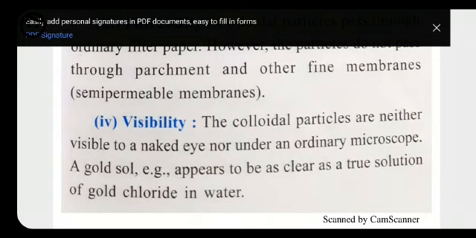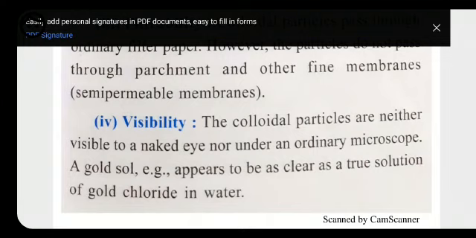But if we are talking about the Tyndall effect, the size of the particle is so small that we cannot see it with the naked eye, but the size of the particle is a little bigger than that of a true solution, so it shows the Tyndall effect. It means whenever light falls on the surface of the particles in a colloidal solution, it scatters the beam of light.